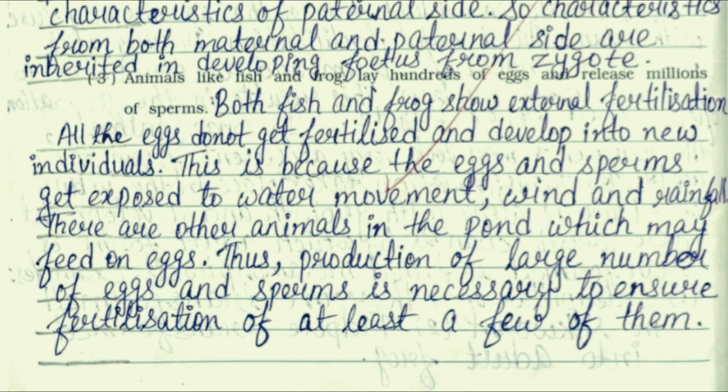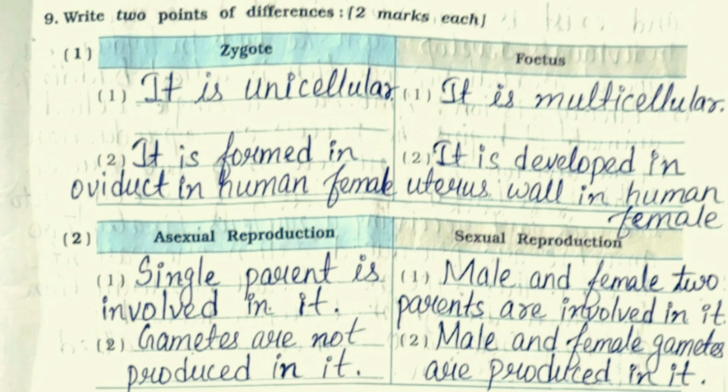Now, question number 9, write 2 points of differences. The first difference is between zygote and fetus. Zygote is unicellular whereas fetus is multicellular. Zygote is formed in the oviduct in the human female whereas fetus is developed in the uterus wall in the human female.